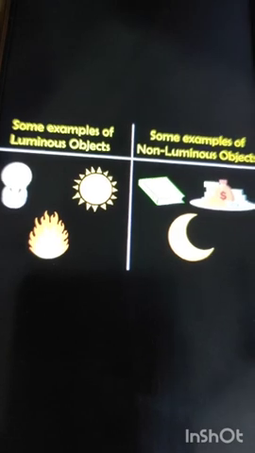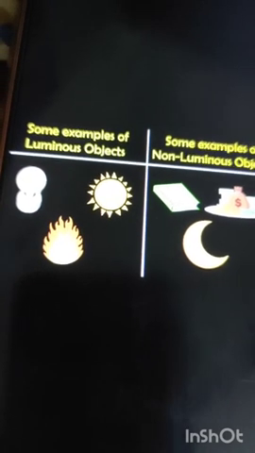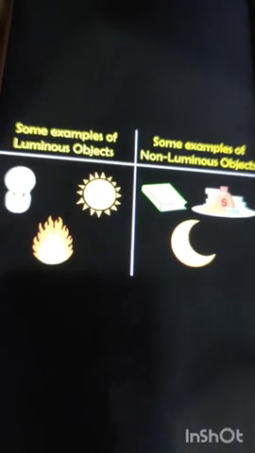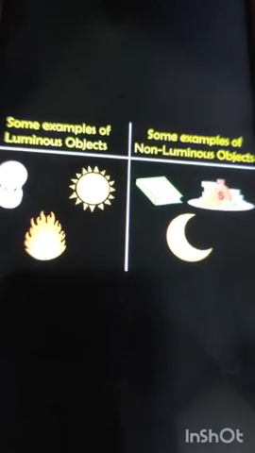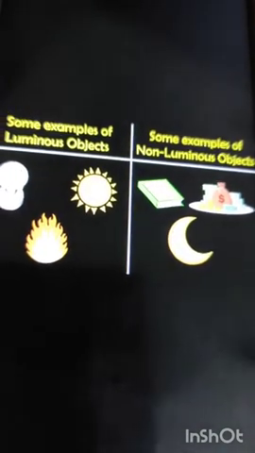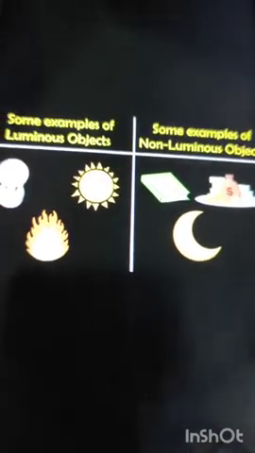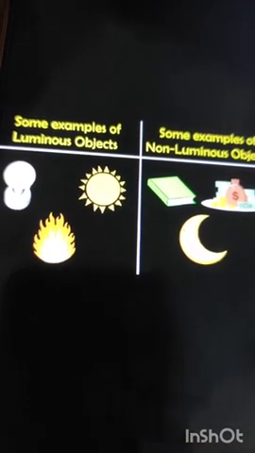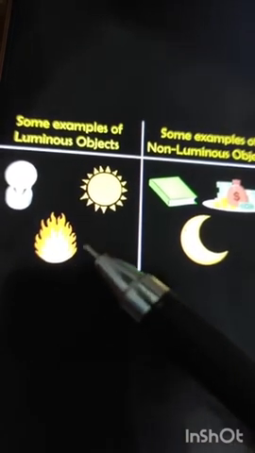I hope you understood about artificial source of light and natural source of light, and now we will discuss luminous object and non-luminous object. So what are luminous objects? The objects which emit light and help us see things around us are known as luminous objects.